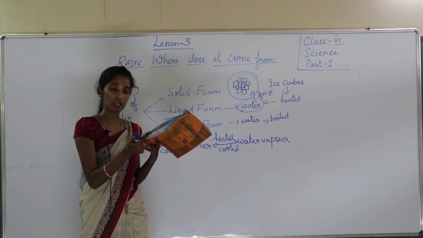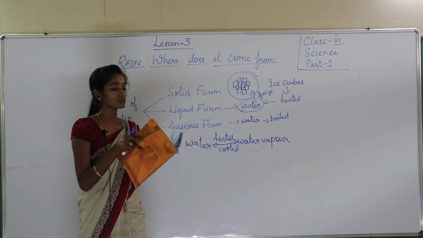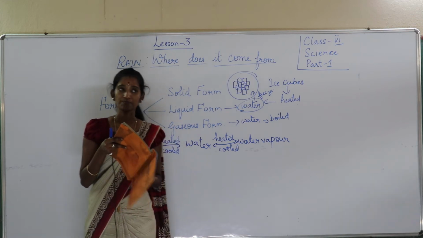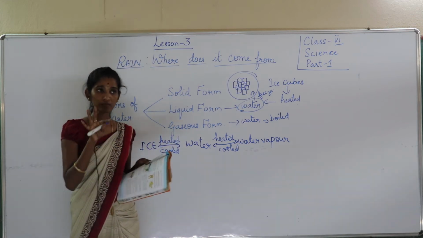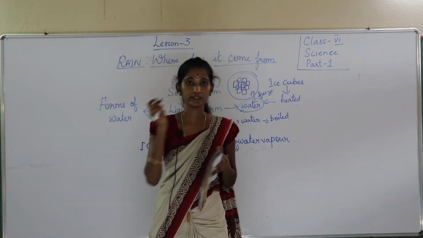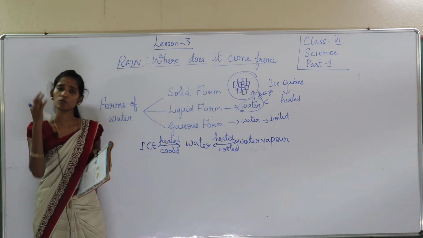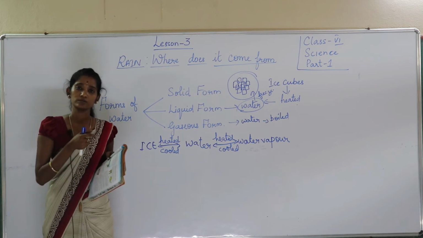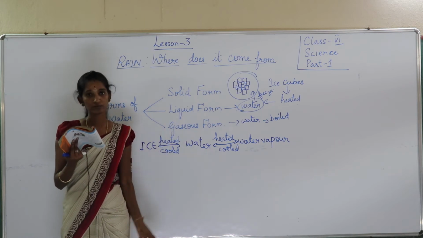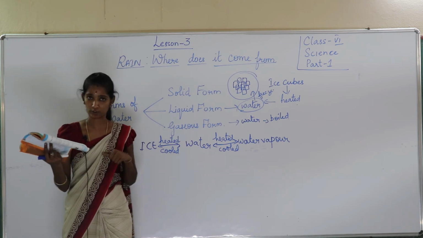Thus, when water is heated, it gets converted to vapor and mixes with the air. This is what happens to the water in the wet clothes. So what he is telling is, you will dry the clothes, means you will just dip the water and dry it in the sunlight. So how is the water coming out from the clothes? Did you ever think about how the water is coming out from the clothes? If it is coming out, it should be down somewhere, but where is it actually going?